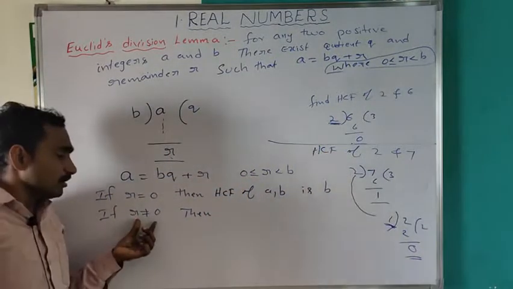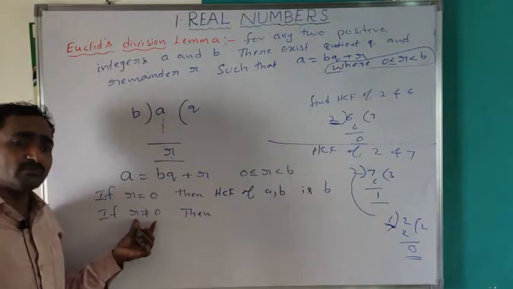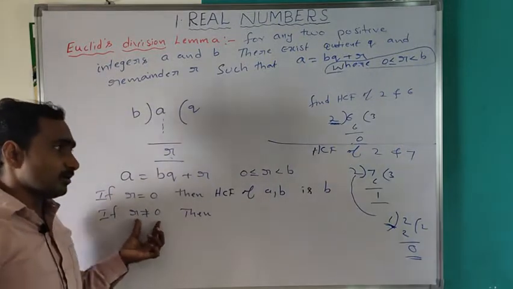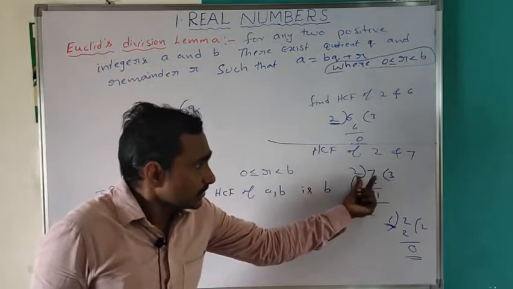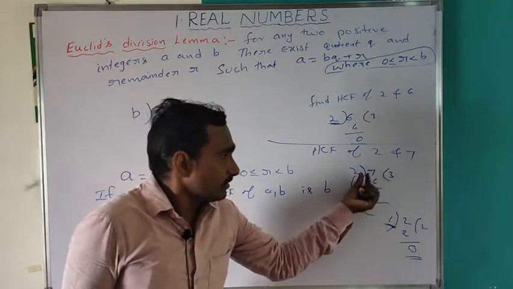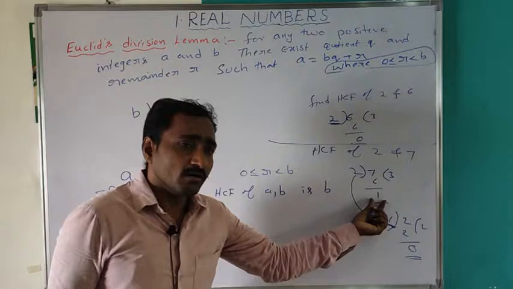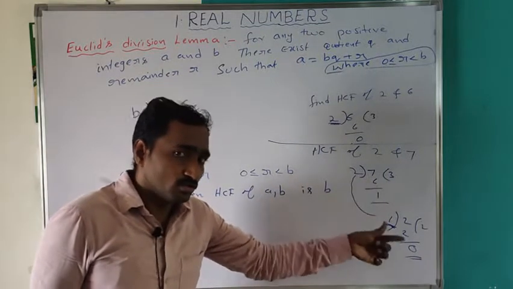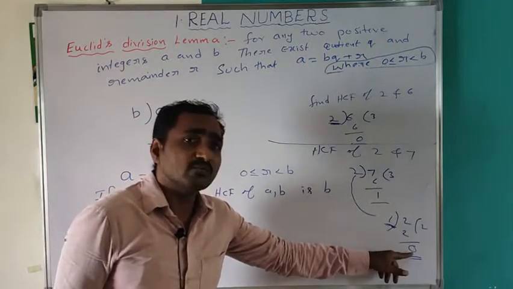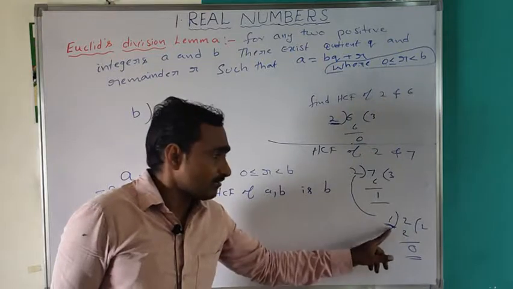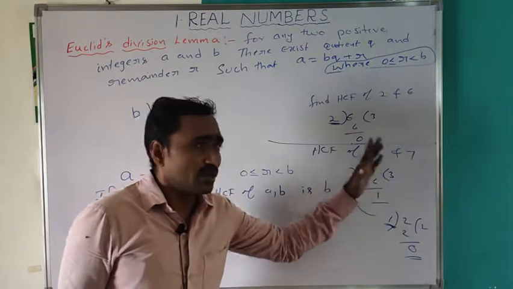Suppose R is not equal to 0. Suppose we find the HCF of 2 and 7. 2 3s are 6, remainder is 1, which is not equal to 0. Then this process continues till the remainder becomes 0. The last divisor is the HCF of the given two numbers.